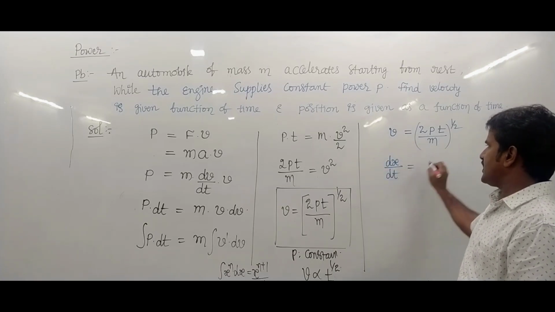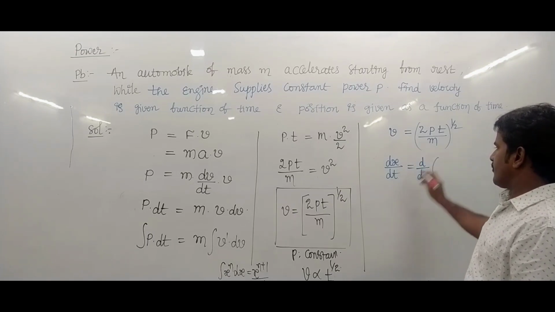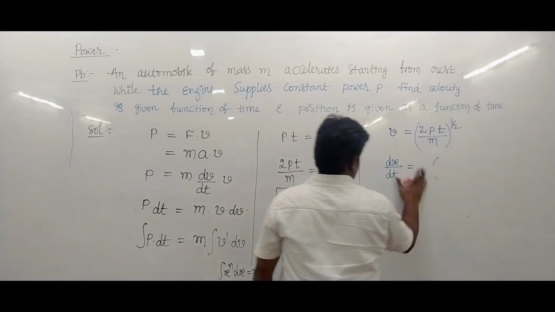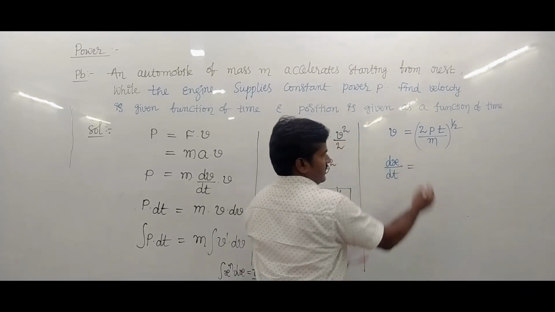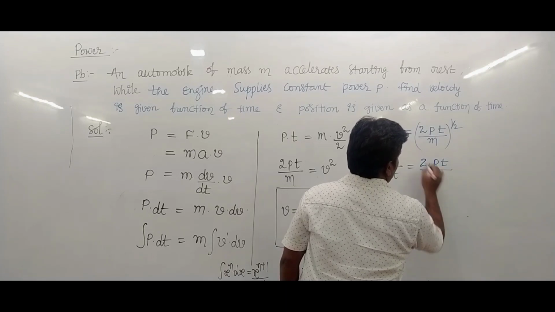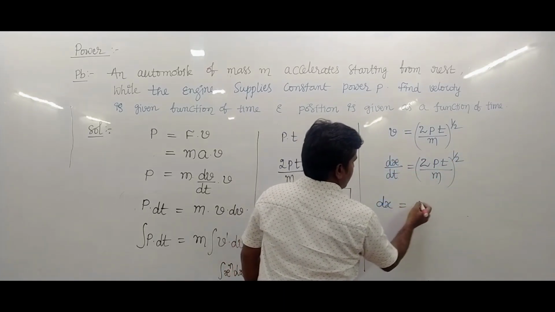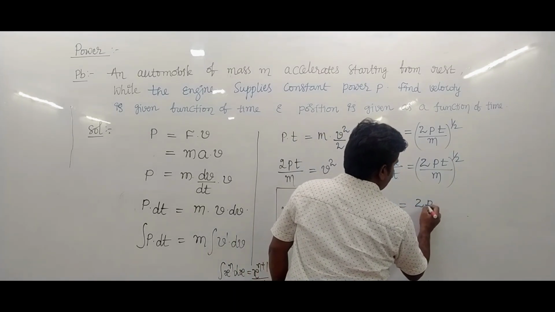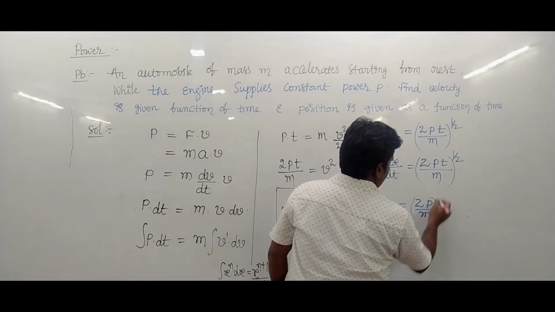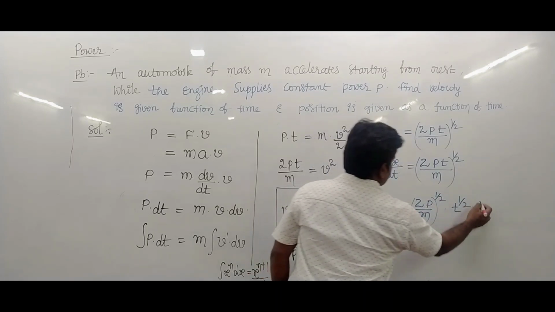So dx is written as (2P upon m) whole power half into t power half into dt.